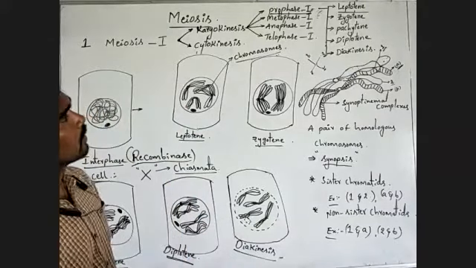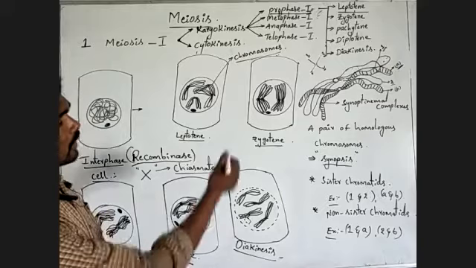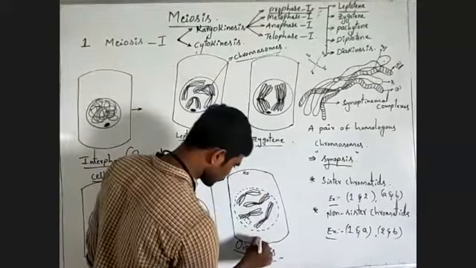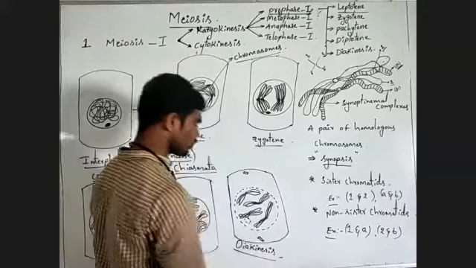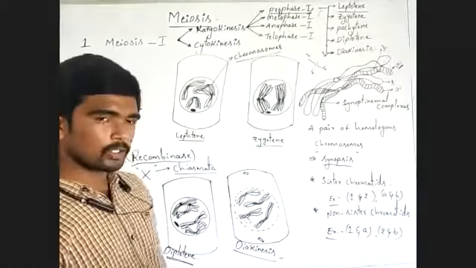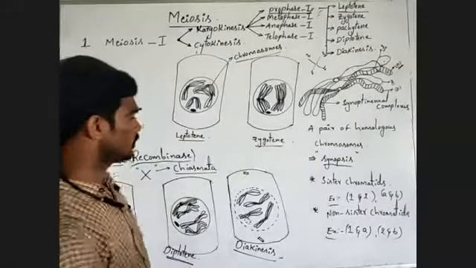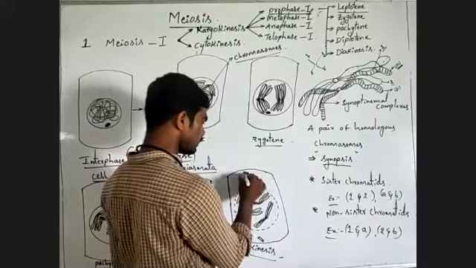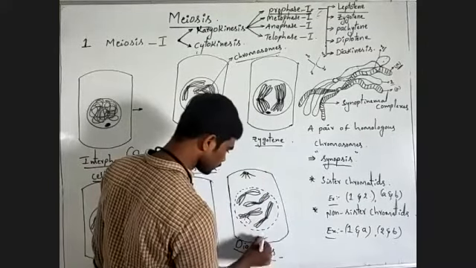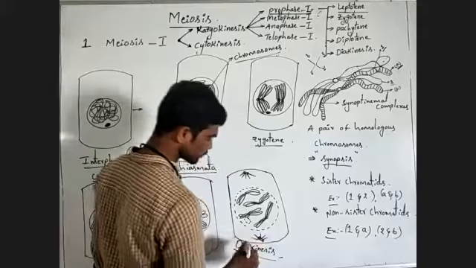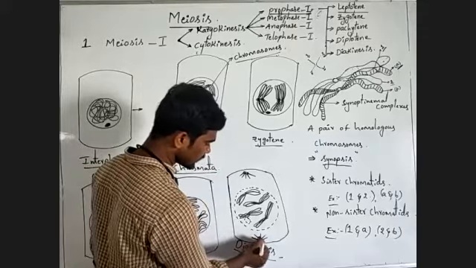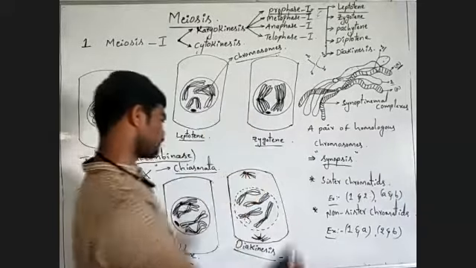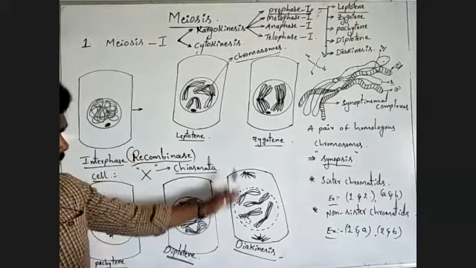Next, the centrosome divides and forms centrioles. Centrioles divide and form the endings of the spindle fiber. Endings of spindle fiber. Observe carefully.